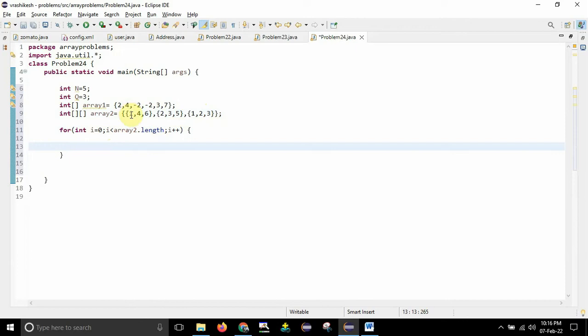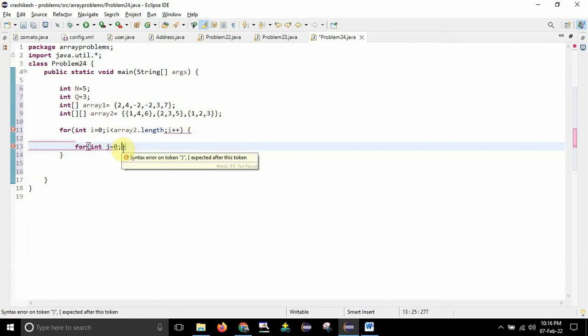Now columns means it has to iterate through 1, 4, 6. So for that I need to write another for loop, which I will take as int j equal to 0. And yes, it is starting from 0. It will be starting from this element and ending at this 6. It is starting from 2 and ending at 5. Starting from 1 and ending at 3. So what I can write is j should be less than array2 of i. i means the first row it is pointing to, so it will go from 1 to 6. So array2[i].length I have to write, and after that j++ I need to write.